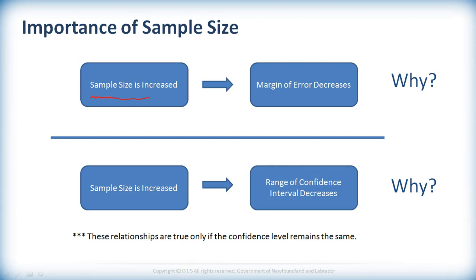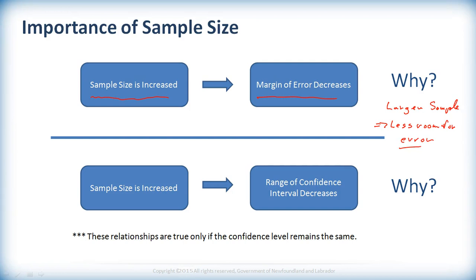So when we interview more people, or we sample more things, or whatever we're doing for our study, then what happens is our margin of error decreases. Okay, why? It's because a larger sample means less room for error. It means we're more accurate, basically.